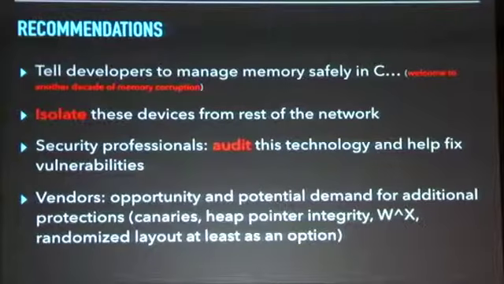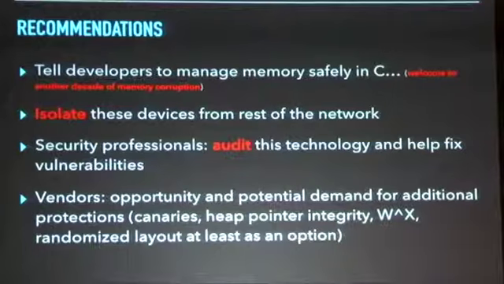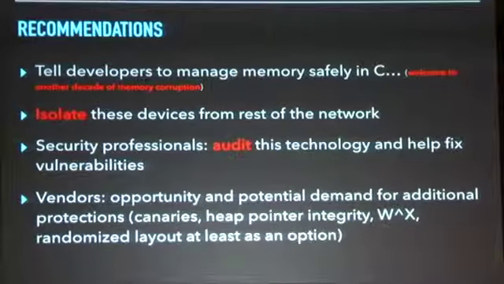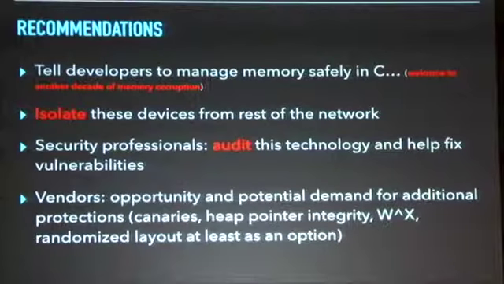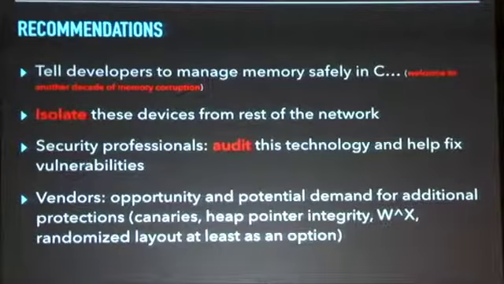And there's an opportunity here, I think, for vendors to implement additional protections for these embedded operating systems. With FreeRTOS, we saw things like having canaries, heap pointer integrity checks, taking advantage of non-executable memory for platforms that support it, and randomizing the layout of memory. These would all be fantastic things that would make an attacker's job harder. And the operating system is open source, so any one of us could do this if we wanted to.